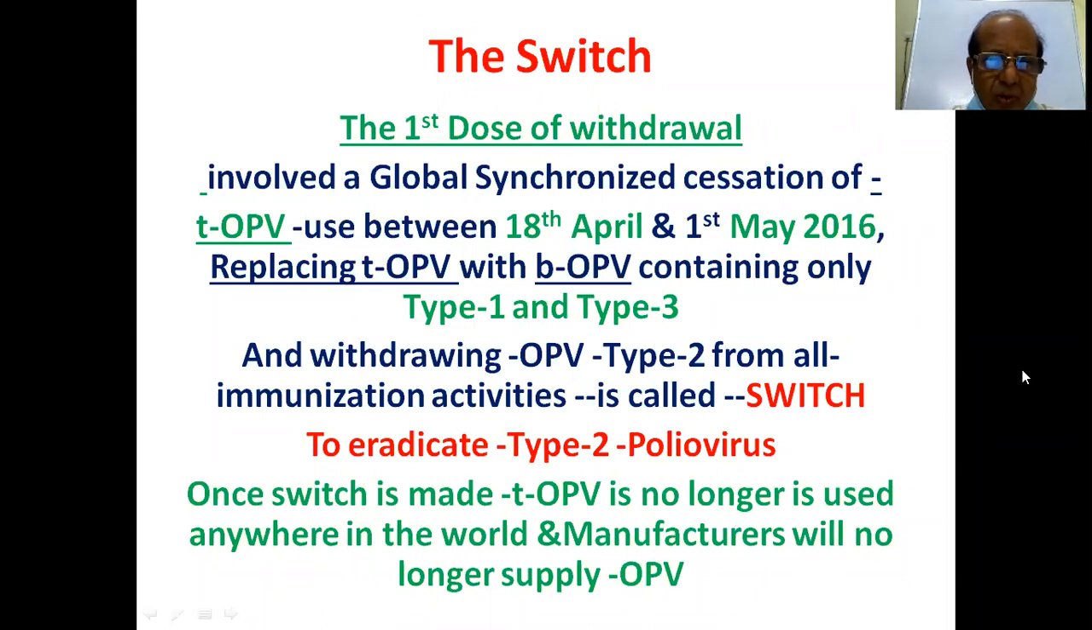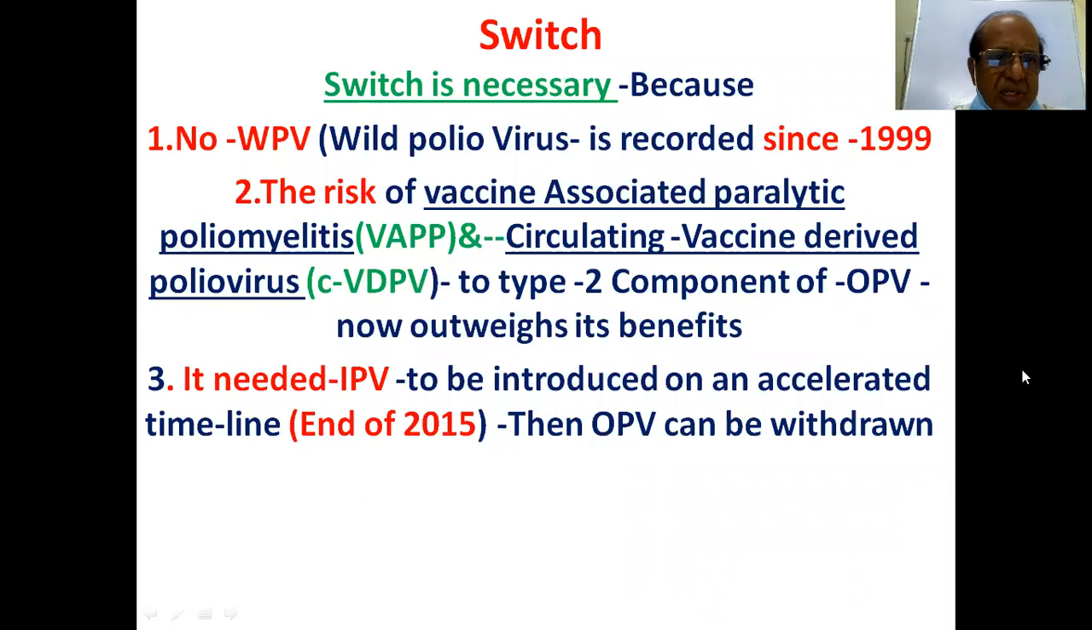One is containing and withdrawing OPV type 2. To eradicate type 2 poliovirus, one switch is made. tOPV is no longer used anywhere in the world, and manufacturers will no longer supply it. The switch is necessary because no wild poliovirus type 2 has been recorded since 1999. The risk of vaccine-associated paralytic poliomyelitis, VAPP, and circulating vaccine-derived poliovirus, cVDPV, type 2 from OPV now outweighs its benefits. IPV needed to be introduced on an accelerated timeline, by the end of 2015, then oral poliovirus can be withdrawn.